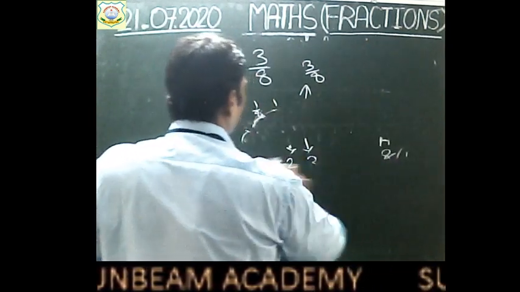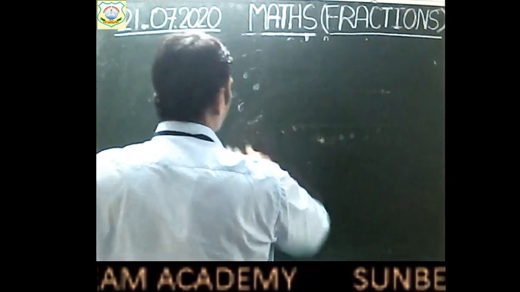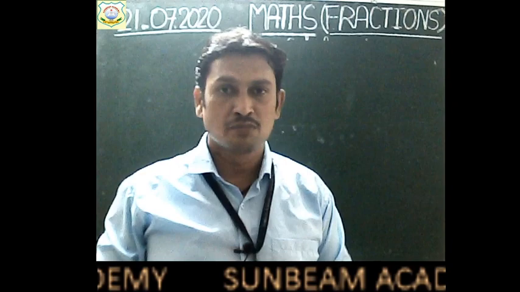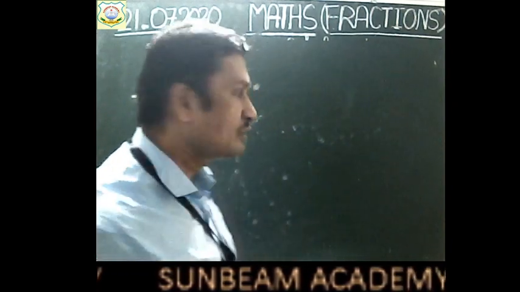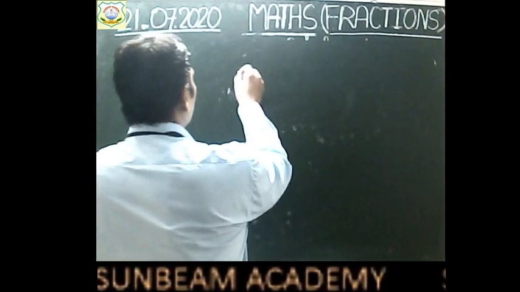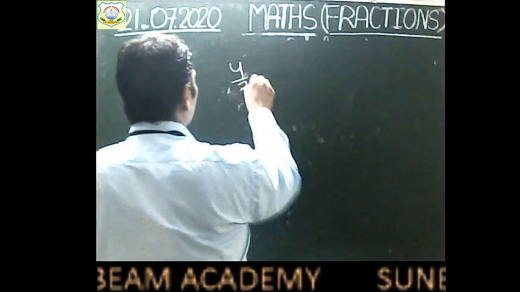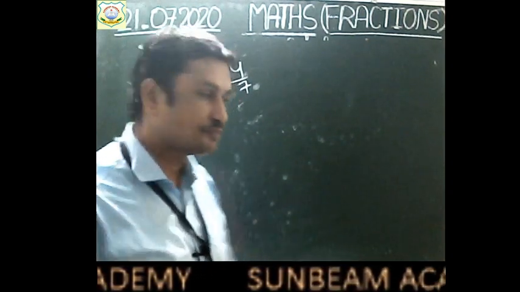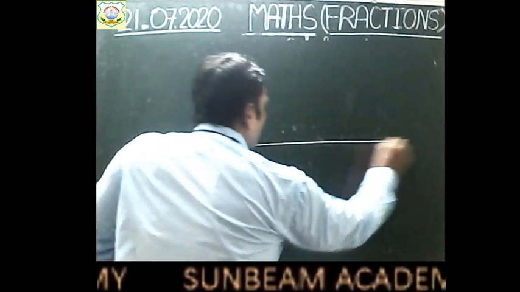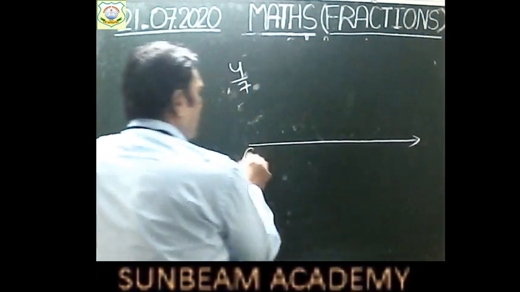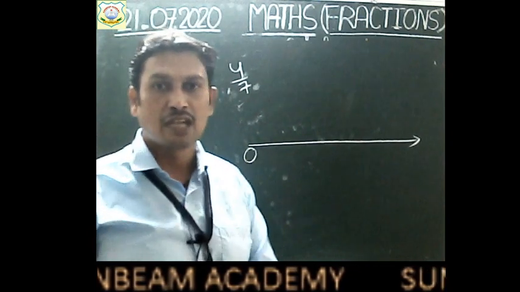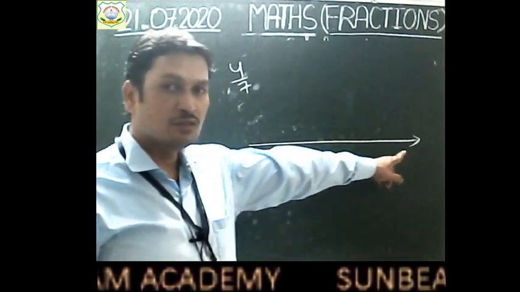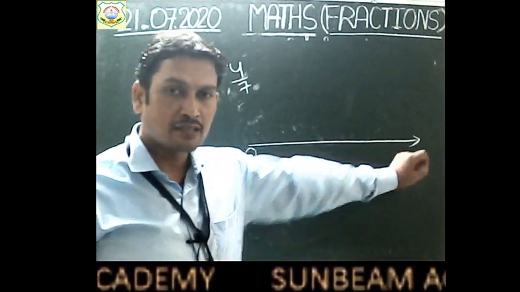This is the last example that I am going to give you, children. After this, I hope you will be able to represent these numbers on the number line. Let me give one more example. Suppose we have to represent 4 by 7. Now draw the line starting with 0, with an arrow in the right direction.